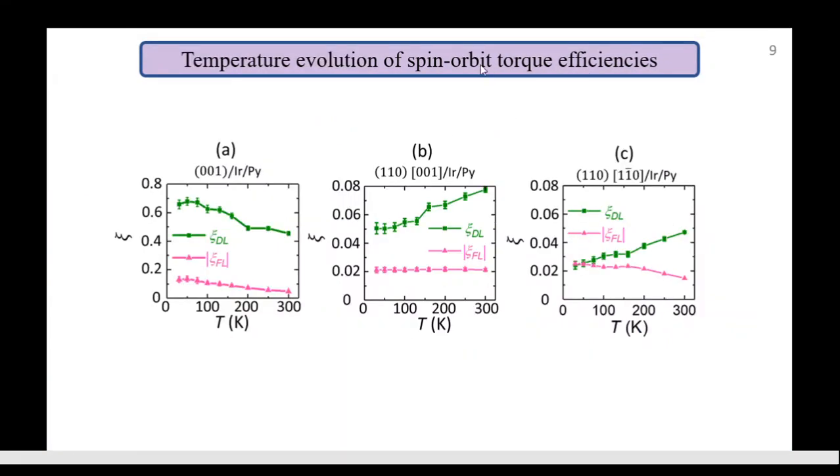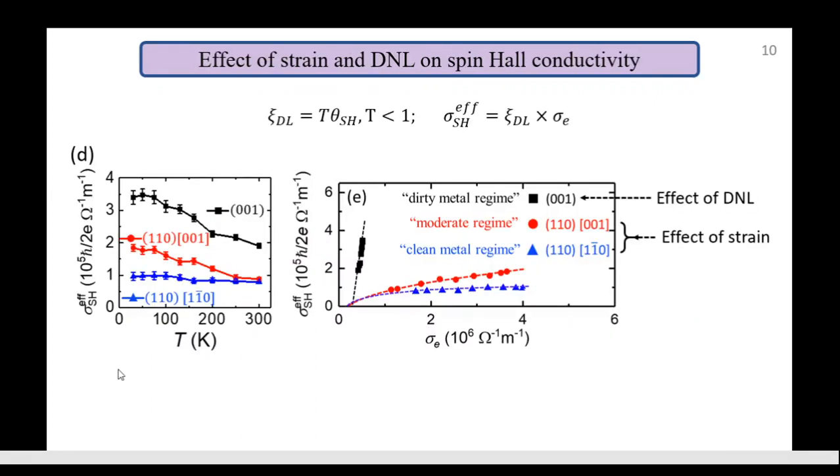Here we show the temperature dependence of spin orbit torques. Both damping like torque and field like torque increase strongly as temperature is decreased for the 001 plane, whereas for the 110 plane, damping like torque decreases for both directions and field like torque doesn't change too much. From these damping like torque efficiencies, we can get the effective spin Hall conductivity.